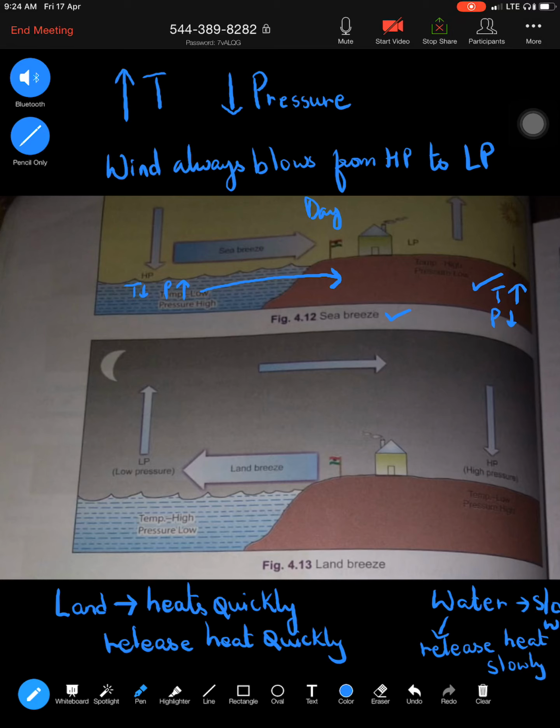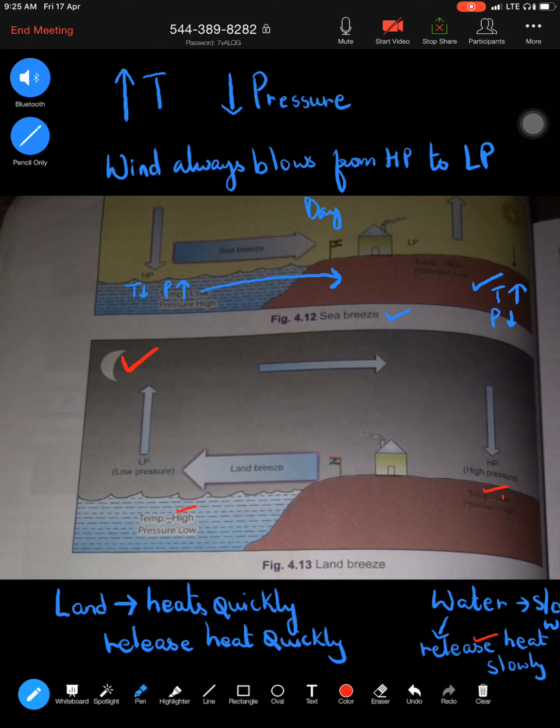Now moving to the next, land breeze. Imagine it's nighttime. Now what is happening here? Like we learned, water releases heat slowly. So the temperature is still high in water because it is slow in releasing the heat, whereas land temperature is low because it is very quick to release the heat.